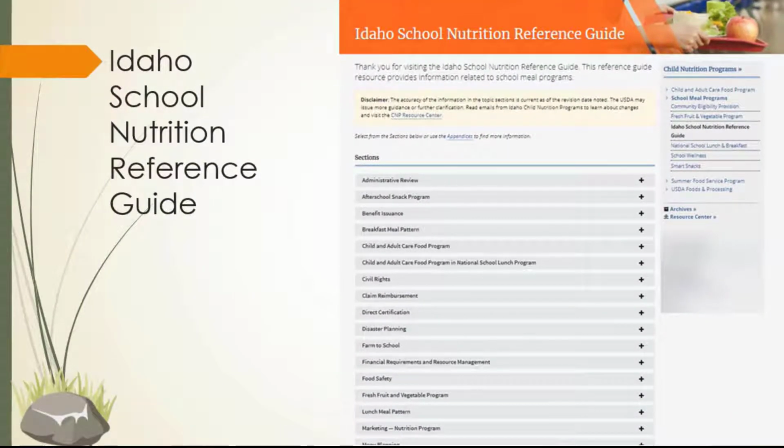The Idaho School Nutrition Reference Guide is a convenient online resource to learn more about specific CMP topics and programs. All sections include a document that provides an overview of the topic, related terms to know, and what the topic is and why it is important. Start by exploring the sections related to the programs operated by the SFA and return to this guide as you encounter terms you are not familiar with. The bottom of the web page includes a list of acronyms. Consider printing this list for a quick reference.